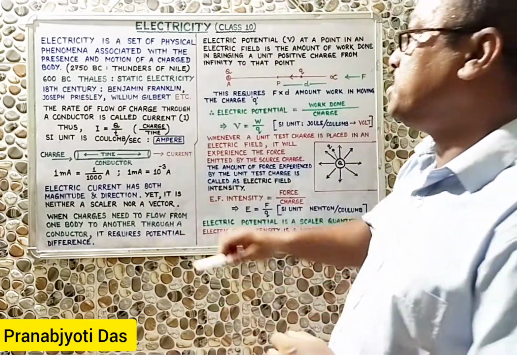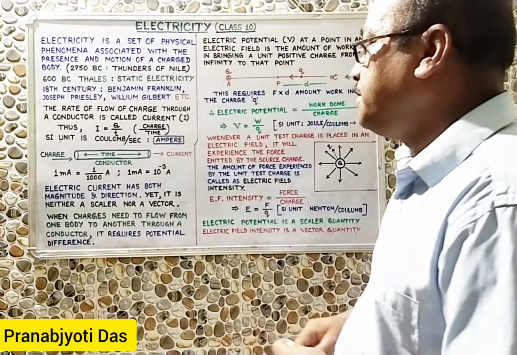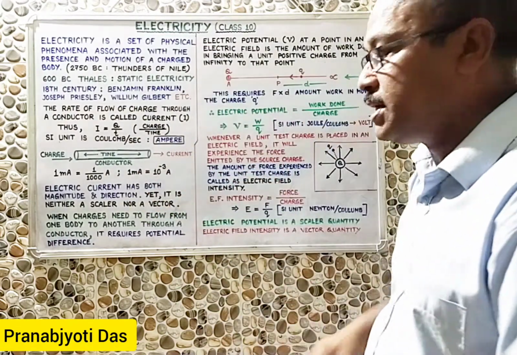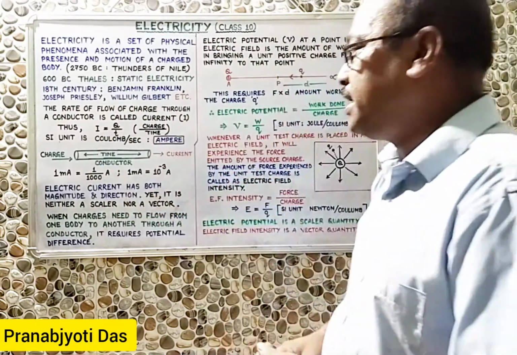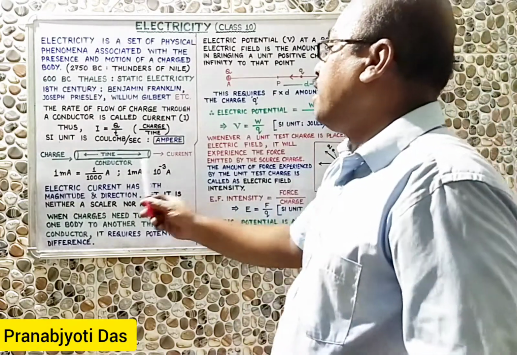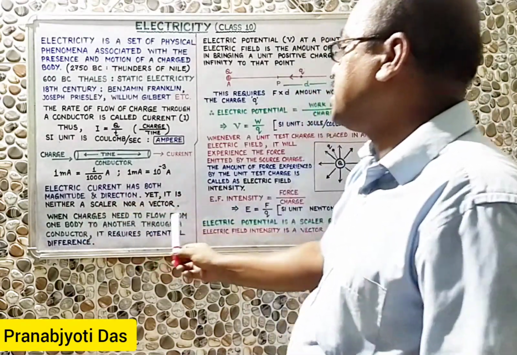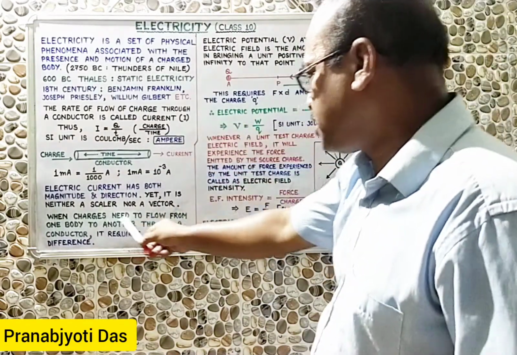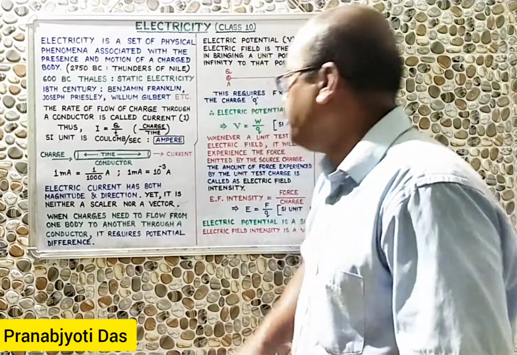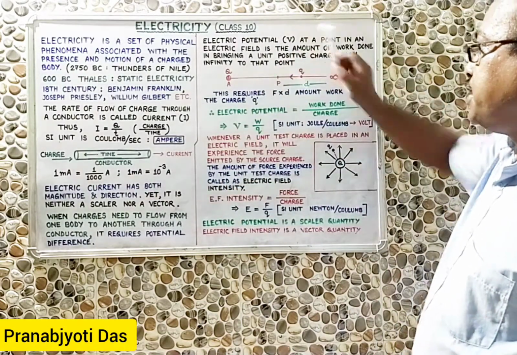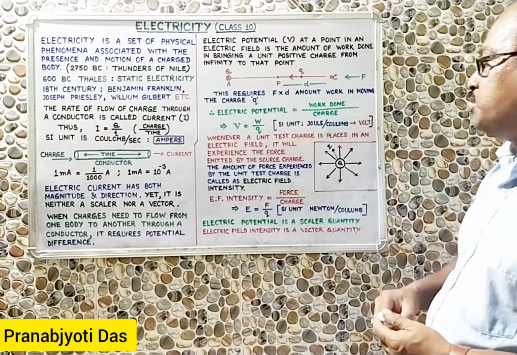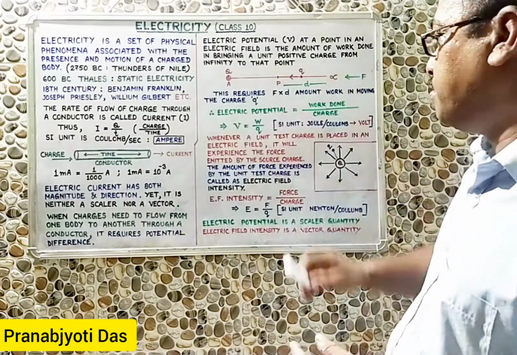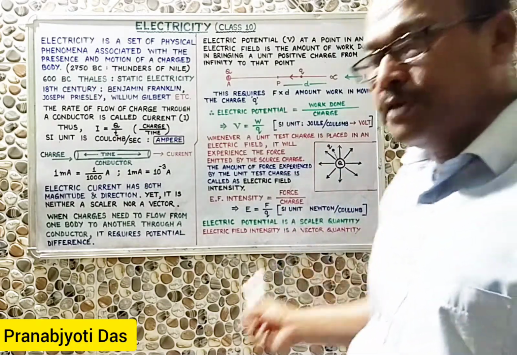Today in this lesson we have discussed what is electricity, what is electric current, what is the mathematical representation of electric current, SI unit of electric current, what is ampere, and after that we have come to know about the electric potential. Electric potential, that definition, we have got the SI unit, we have got whether it is a scalar or vector quantity, and finally we have come to know about the electric field intensity.